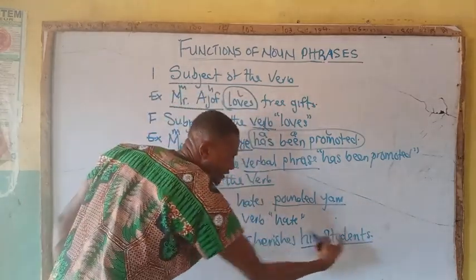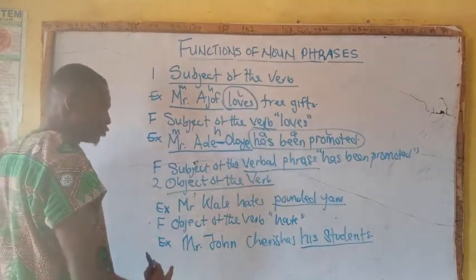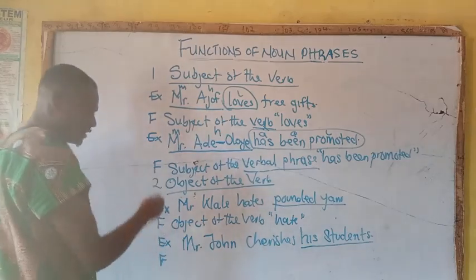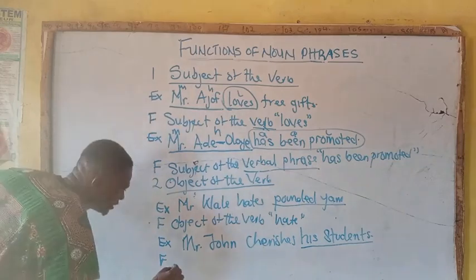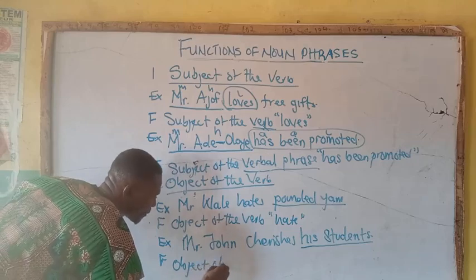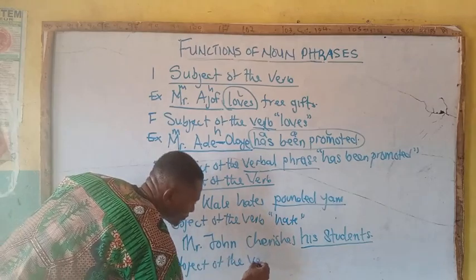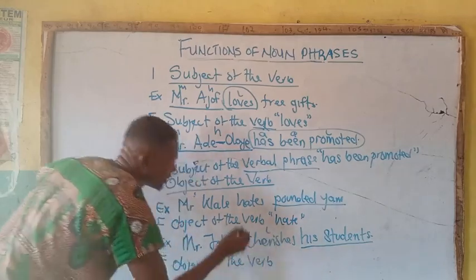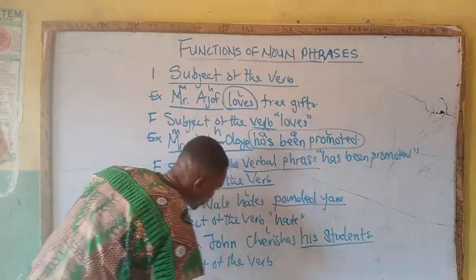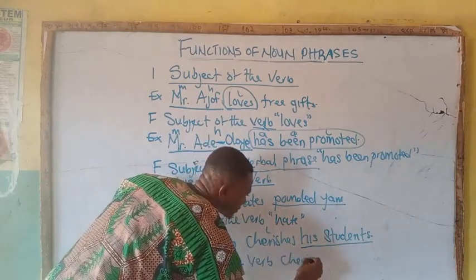The underlined words here are a noun phrase. And what is the function? Based on the example given above, it will be object of the verb. How many verbs do you have? One. That is the lexical. Object of the verb cherishes.